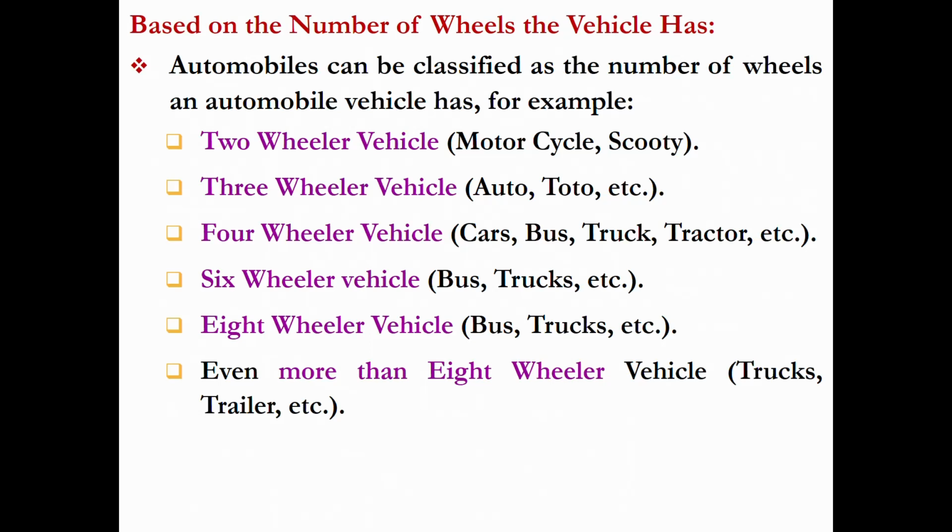Then based on the number of wheels of the vehicle, we can classify that into two-wheeler, example motorcycle, scooter, and three-wheelers like auto, toto, then four-wheeled vehicles like car, bus, truck, tractor, etc. Then six-wheelers like bus, trucks, etc. Then eight-wheeled buses and trucks are also available in the market, and even more than eight-wheelers are also available in the market.